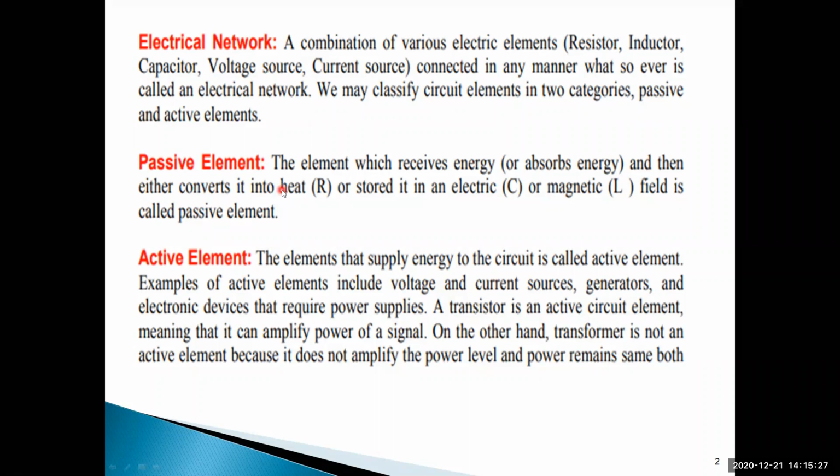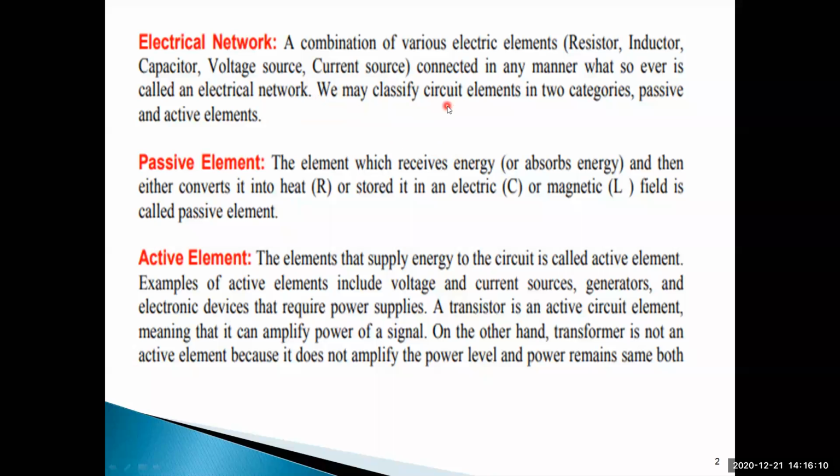Okay, electrical network. What is meant by electrical network? A combination of various electrical elements, resistor, inductor, capacitor, or voltage source or current source, connected in any manner whatsoever is called an electrical network. Your home appliances are one such network. Fans, TVs, refrigerators, lights, they all are connected in your home. That complete network is called an electrical network.